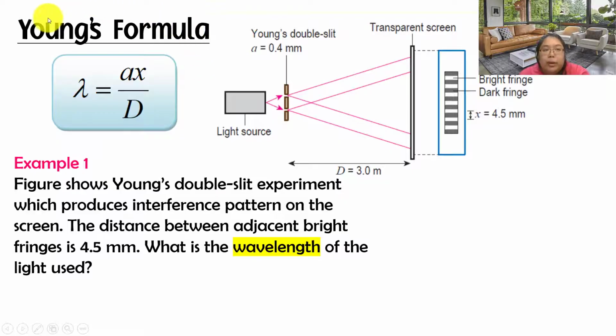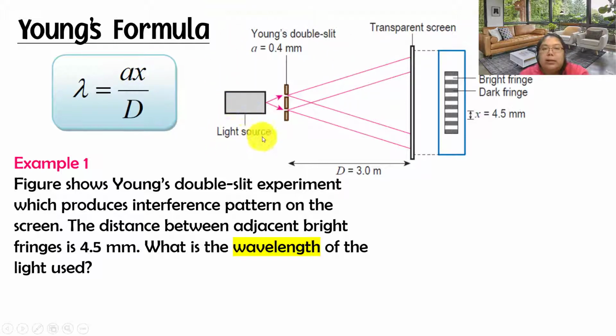To create the formula, there's Young's formula: lambda equals ax over d. a and x are inversely proportional. Lambda and x are directly proportional. So from here, we're going to see an example question.